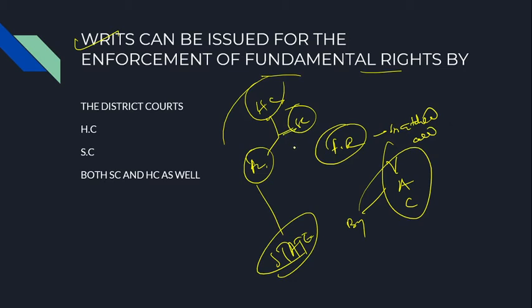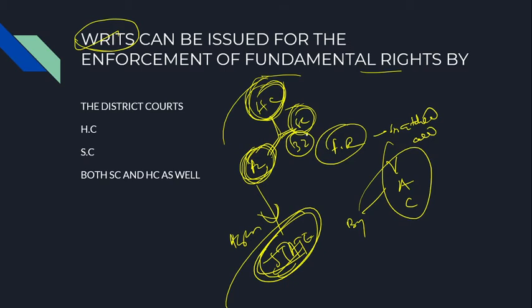So the High Court or Supreme Court gives an order. That order is also known as a writ. Supreme Court will say, dear citizens, I am issuing writs. High Court will say, dear citizen, I am also issuing the writ. Right? So these writs are applicable against the state.